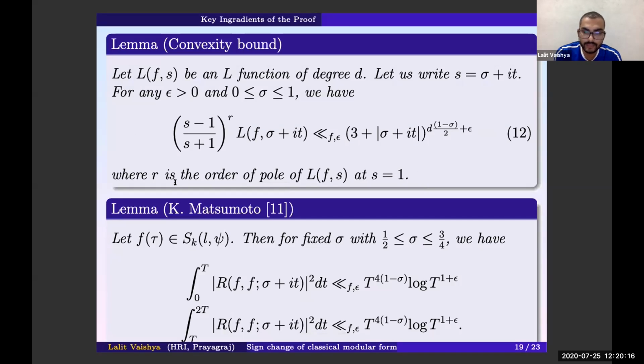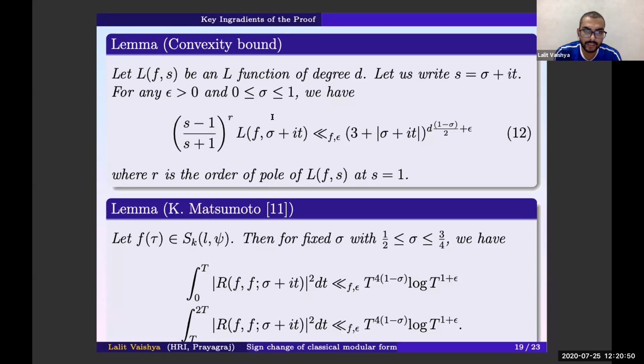And we'll use these two key lemmas, which are the convexity bound and the mean square estimates for the Rankin-Selberg functions, to prove our results. This convexity bound says that if you have any L-function of degree d, then (s minus 1 over s plus 1) to the power r times L_f(sigma plus it) is of order (3 plus |sigma plus it|) to the power d times (1 minus sigma)/2 plus epsilon, and this r denotes the order of the pole at s equal to 1.